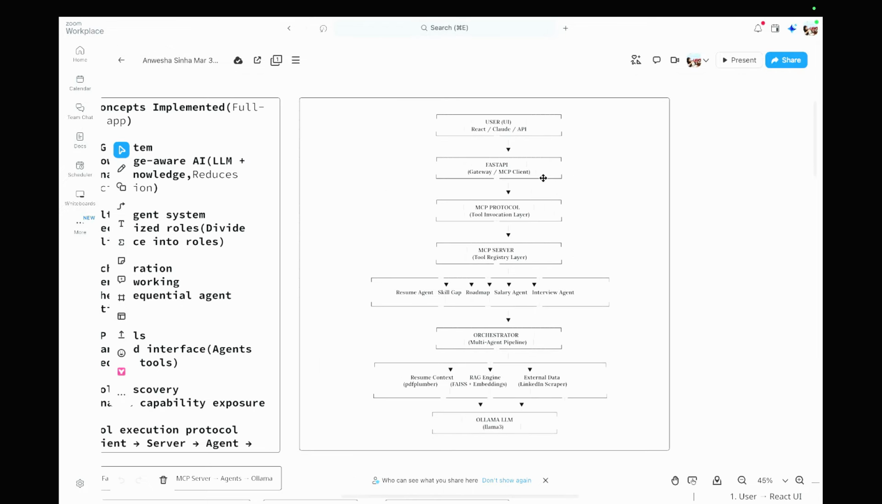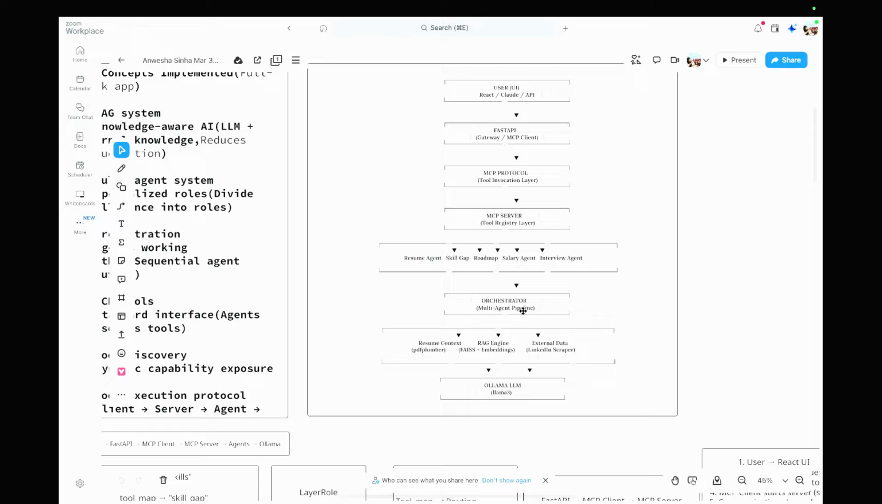This is the high level architecture. You will see the user UI, which can be React or Claude or any other UI. For this purpose, we are using React. It will hit the FastAPI gateway, which acts like an MCP client, and then it will create the MCP protocol, which is a tool invocation layer, and then hit the MCP server. The MCP server will look for the tools that we have built: the resume agent, skill gap, roadmap, salary agent, and interview agent.